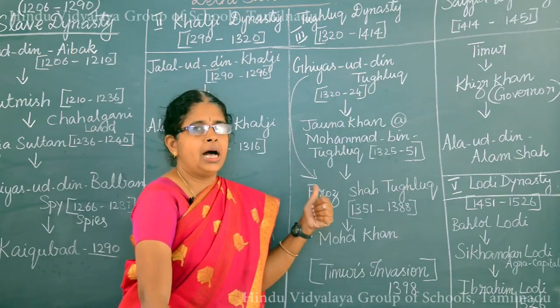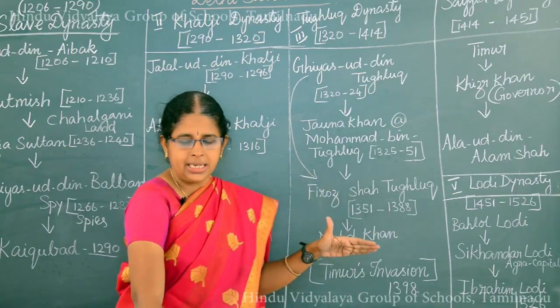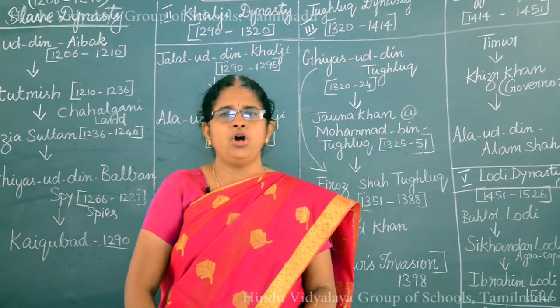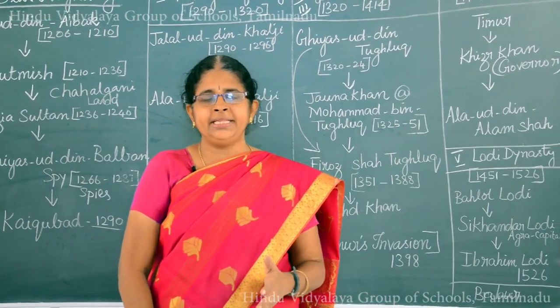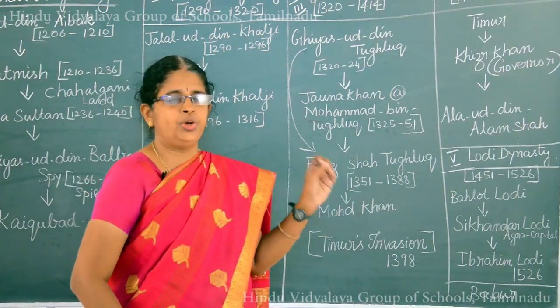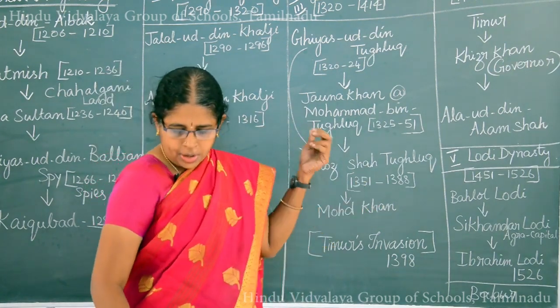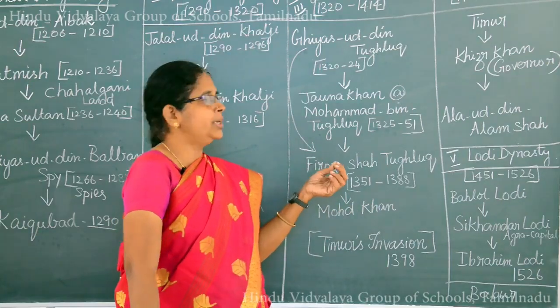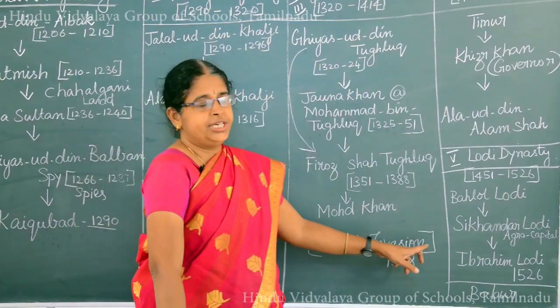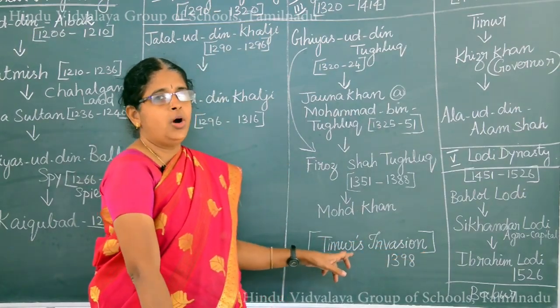He developed the field of agriculture by helping the agricultural people, waiving off their debts and constructing canals. He laid out nearly 1200 gardens during his time, and he also restored 30 gardens that belonged to the Alauddin Khilji period. Timur's invasion is said to be one of the important things.